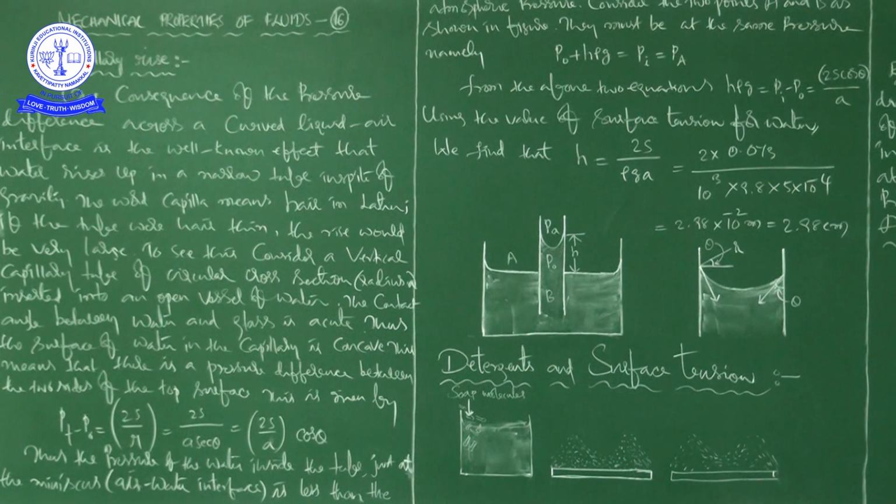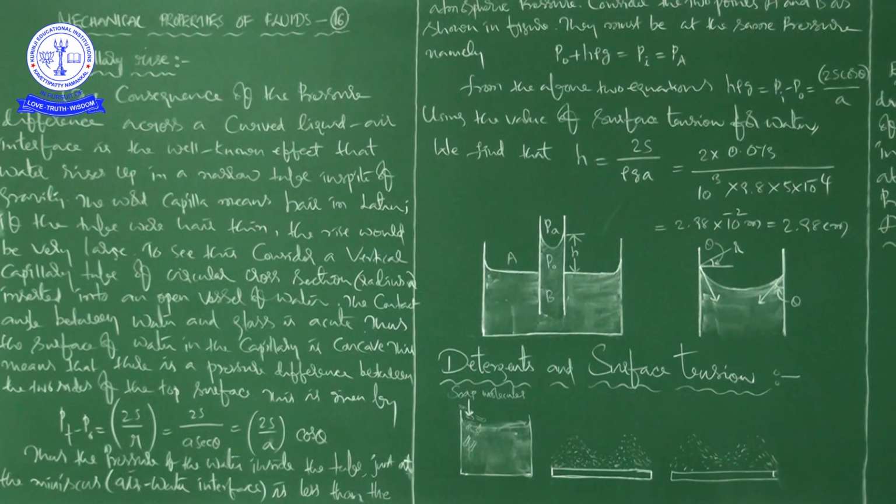The contact angle between water and glass, see here you can see the contact angle, is acute. Thus, the surface of water in the capillary is concave. Concave. This means that there is a pressure difference